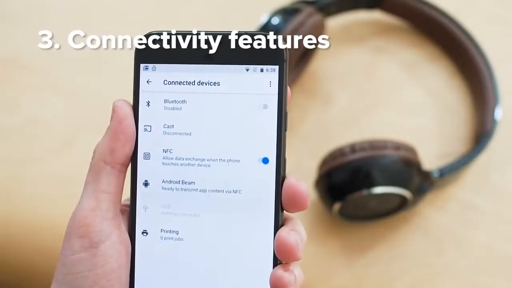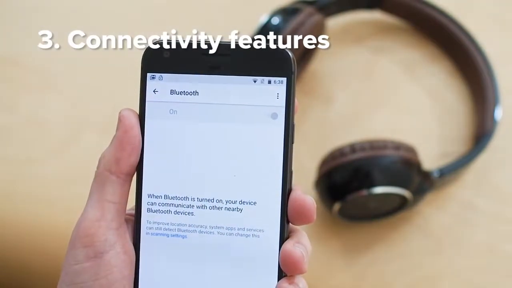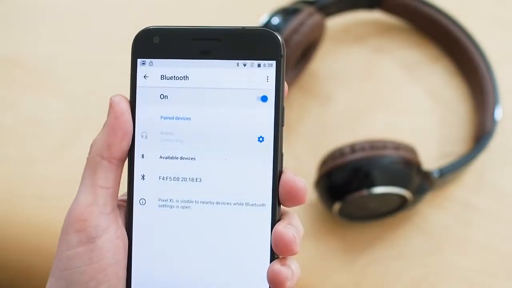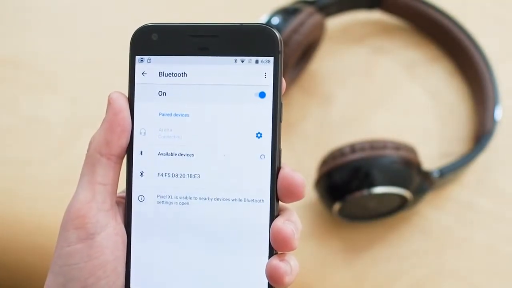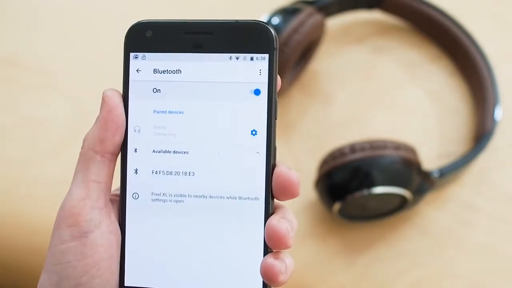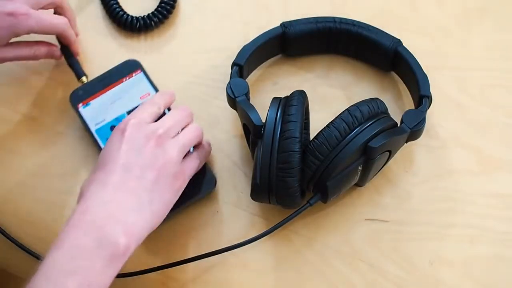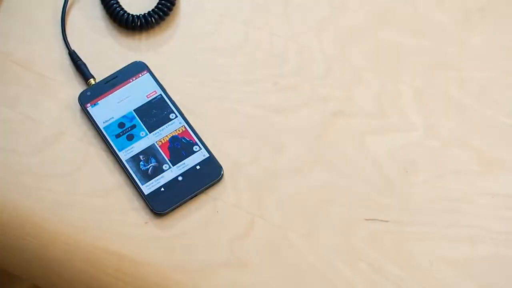Number 3, new connectivity and audio features, and there are a few parts to this. First of all, Android O brings support for high-quality Bluetooth audio through Sony's LDAC codec, which is important as more of us move to wireless headphones. On top of that, O introduces the new A-Audio API for lower audio latency. Audio latency has long been a weakness in Android, and so, like wide color gamut, this is something that could be important for content creators.